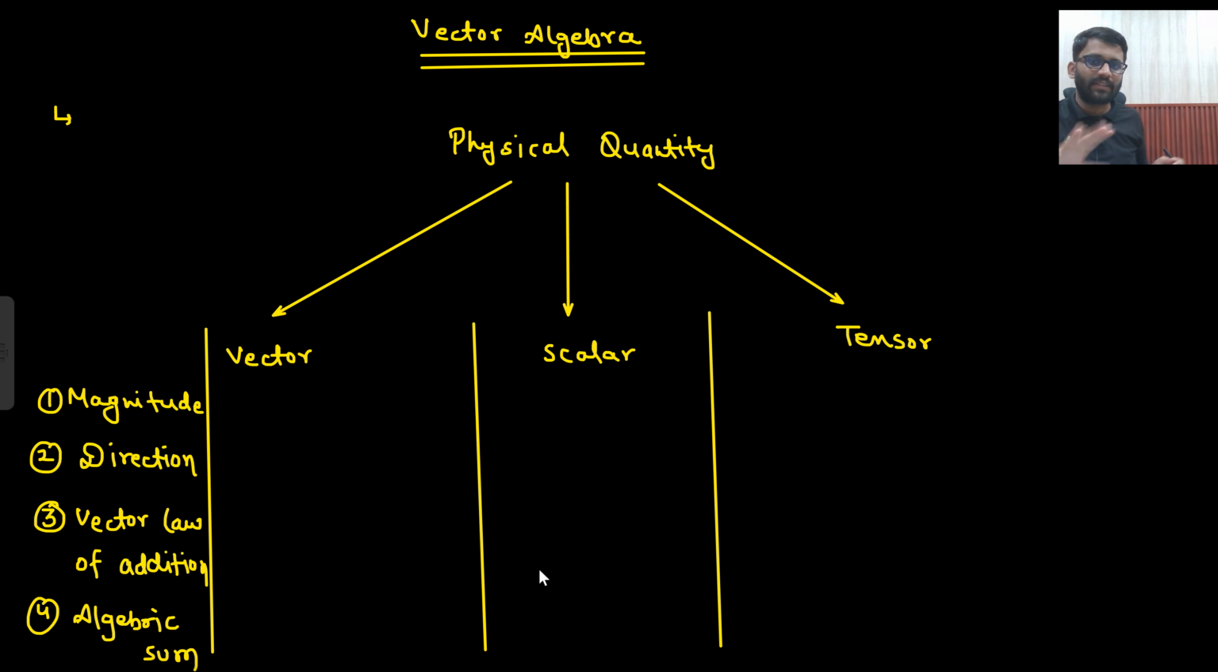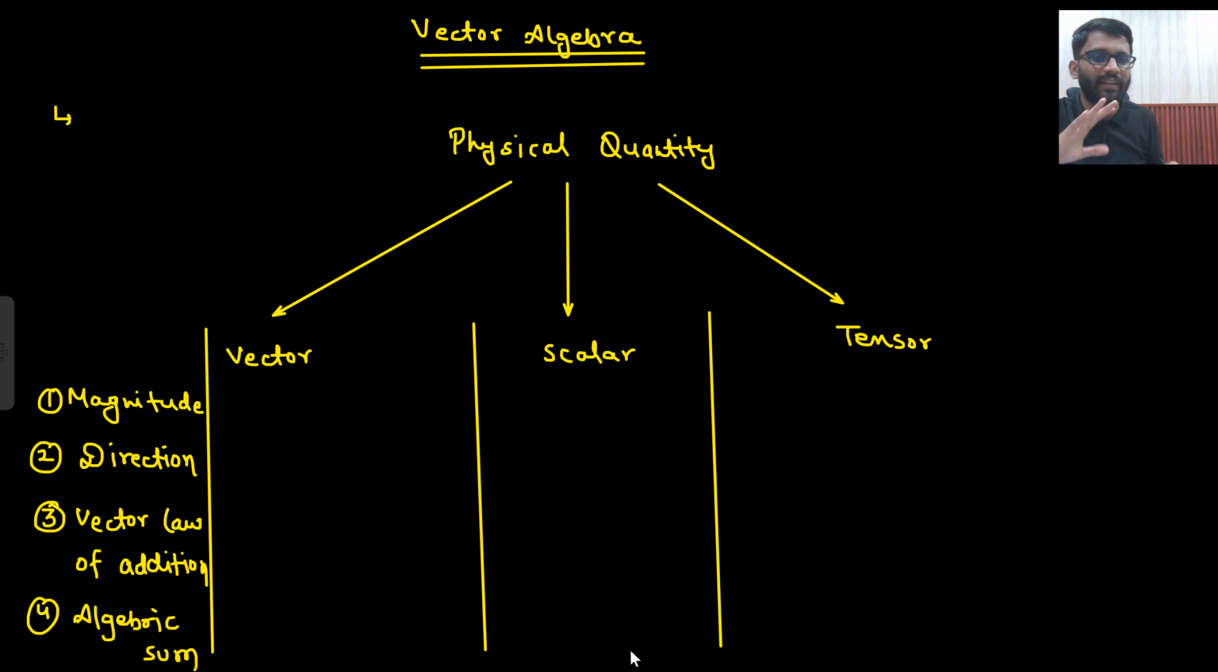Okay, so let's start our chapter, that is vector algebra. So what do you mean by a physical quantity? Anything can be a physical quantity, like how much water is there in this particular bottle, 1 liter. That is a physical quantity. And what is your weight? 70 kg. That is also a physical quantity. So anything can be a physical quantity.